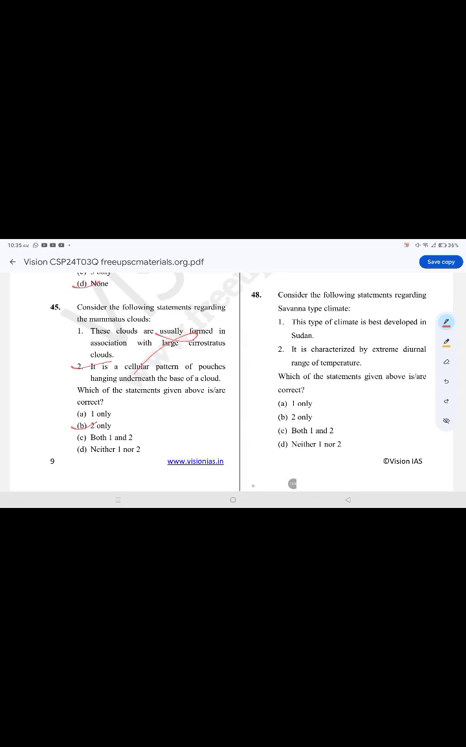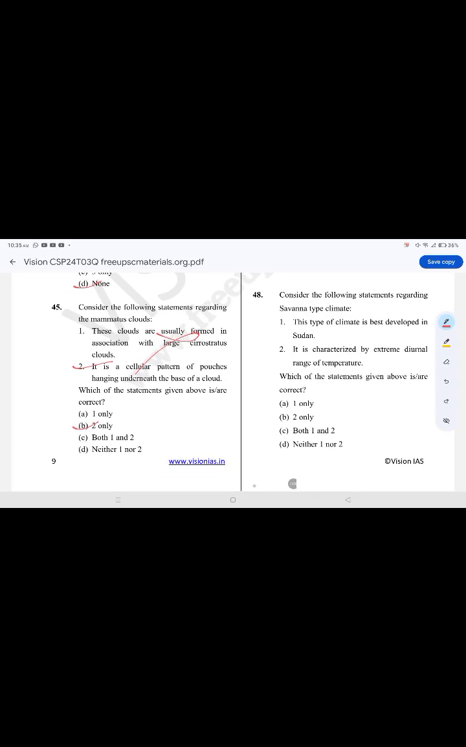Consider the following statements regarding savanna type climate. The correct option is option C, both 1 and 2. This type of climate is best developed in Sudan. It is characterized by extreme diurnal range of temperature.